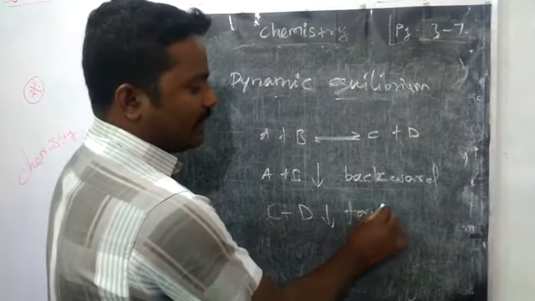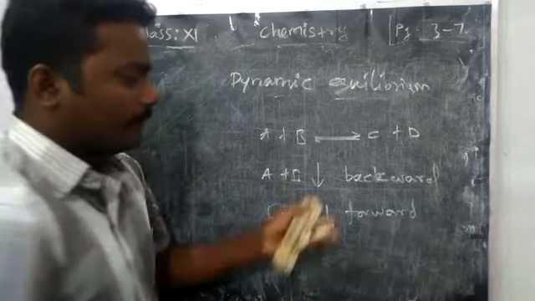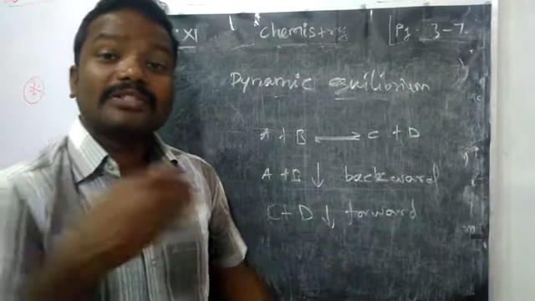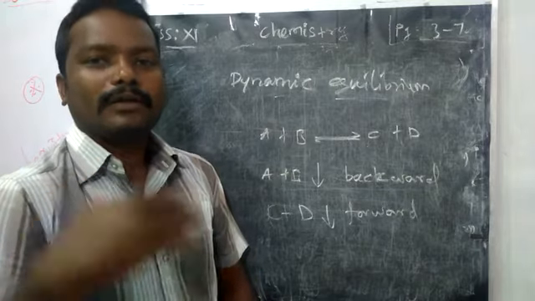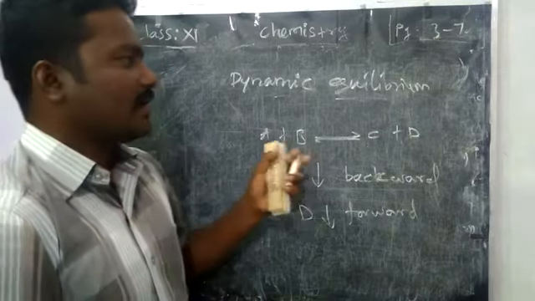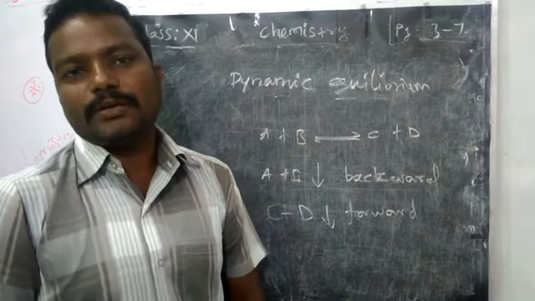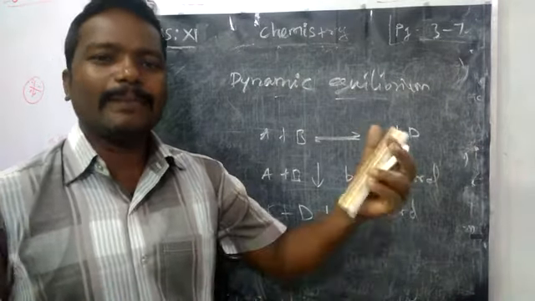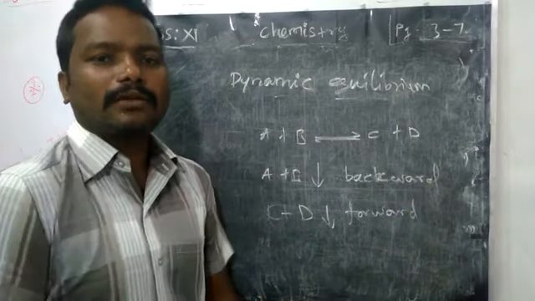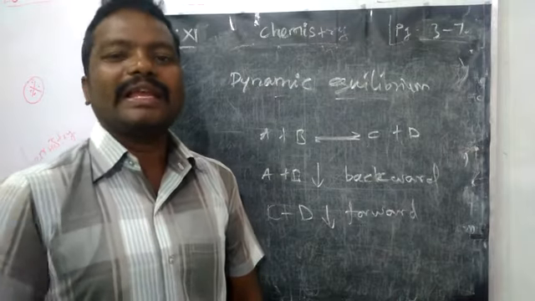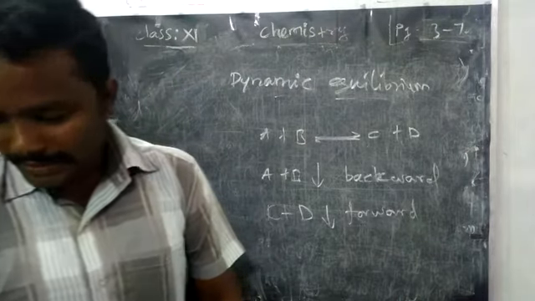Forward reaction will take place. So, depending upon the changes, we can change the direction of that reaction. That's why we say an equilibrium reaction is dynamic in nature. What is dynamic? If you want a particular direction, we can make the reaction go that way by changing the concentration or applying some condition. Okay.